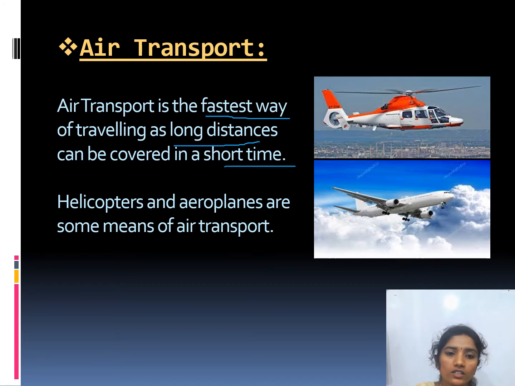That is the special advantage of air transport. Helicopters and aeroplanes are some means of air transport.